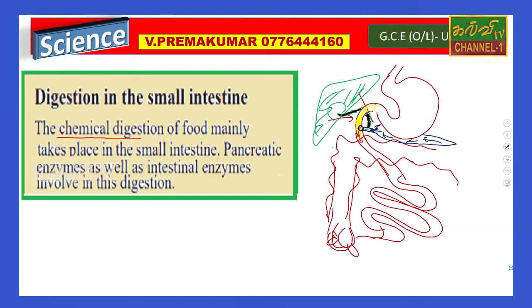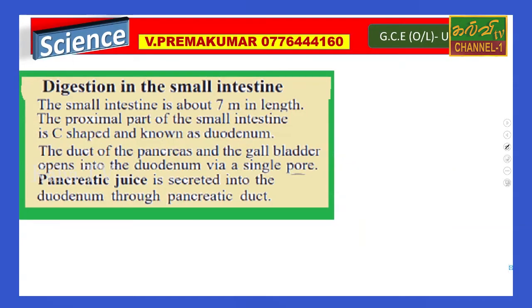The chemical digestion of food mainly takes place in the small intestine. Here, mainly, very, very important. Sometimes an MCQ may come. It mainly takes place in the small intestine. Pancreatic enzymes as well as intestinal enzymes are involved in this digestion, right? The next one, the digestion in the small intestine.